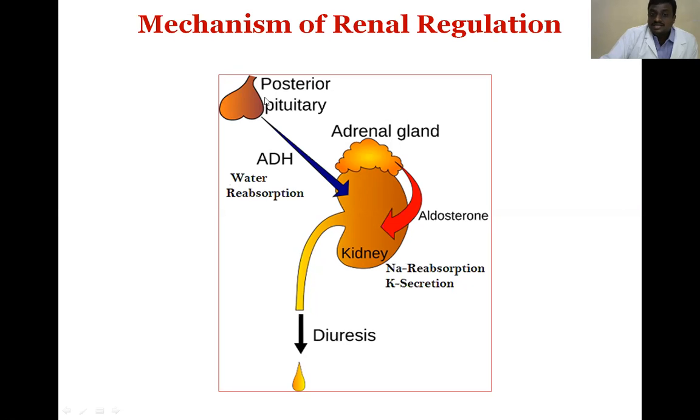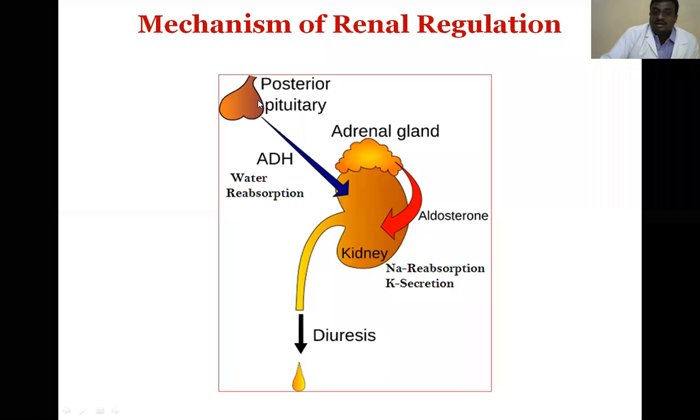So when we feel thirst, when the water content in our body is greatly reduced, immediately we require water. So immediately water reabsorption has to take place. So immediately the posterior pituitary gland releases antidiuretic hormone.